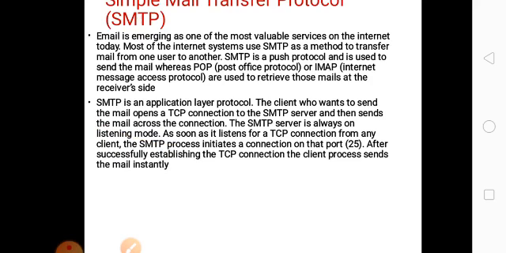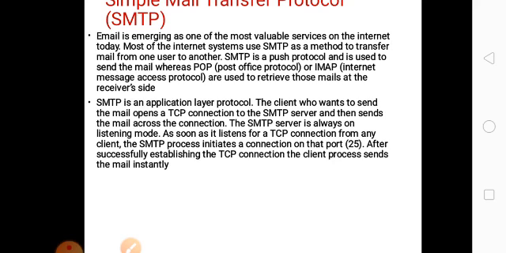Then here is one more point you must note. The SMTP server is always in listening mode. As soon as it listens to a TCP connection from any client, the SMTP process initiates the connection. So TCP is a set of rules.